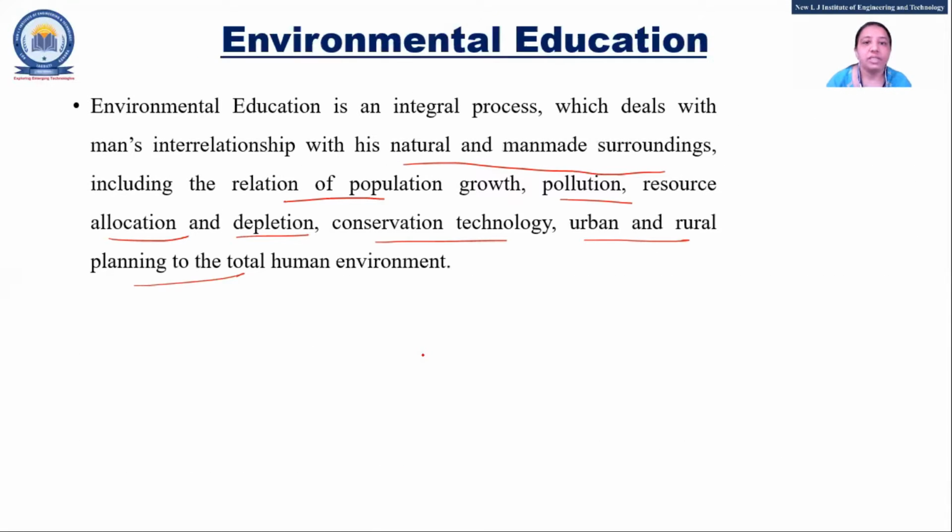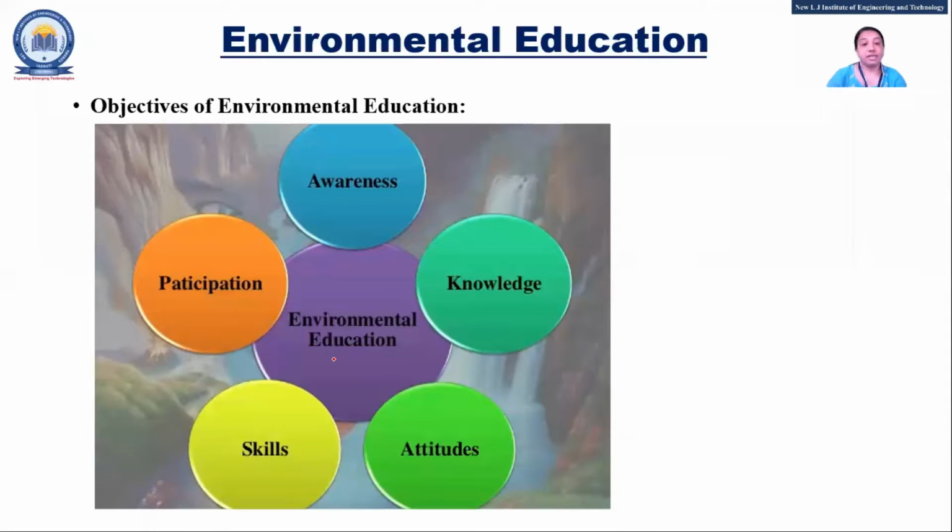Okay, fine. So environmental education. We know how important it is, right? We know that there are so many objectives: that we should be aware of environmental knowledge, what skills are required, and how we can participate in environmental education, right?